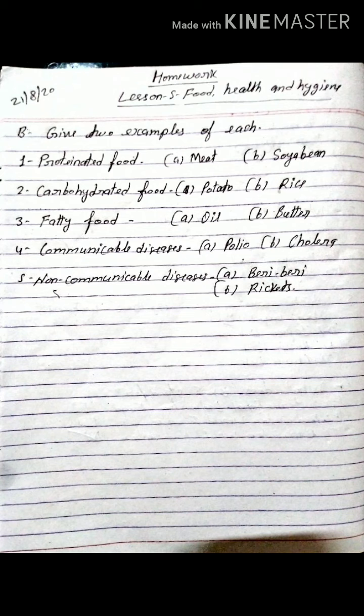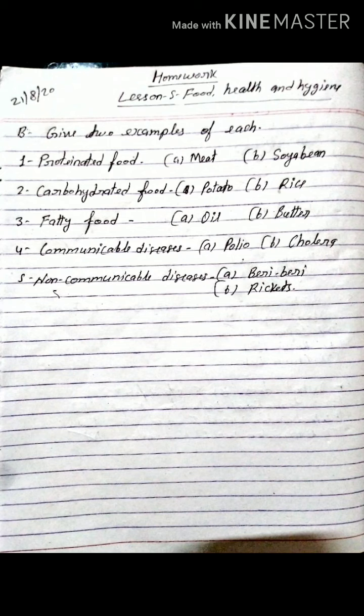Third number, fatty food. Two examples of fatty food. First, oil. Second, butter. Oil and butter. First oil, then butter.